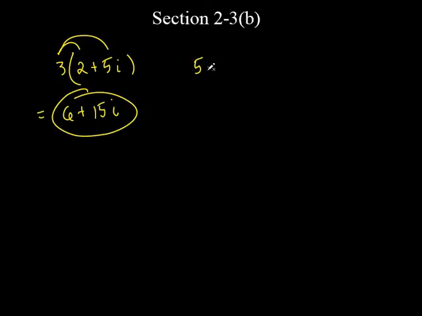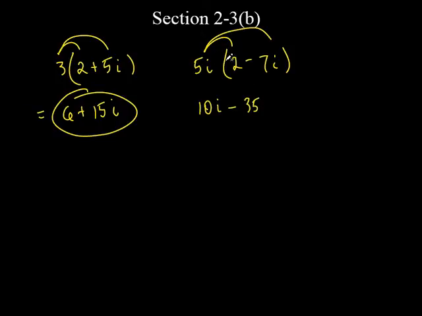What if you had something like this? Let's make up another one. Let's say 5i times (2 minus 7i). This is a little bit different, isn't it? So let's figure this one out. Distribute. We've got 10i, good. And then it's minus. Now watch this. You could do a little bit of this in your head, but let me write the steps down first. Eventually you should be able to do this in your head, but let's just write down the steps. 5 times 7 is 35.